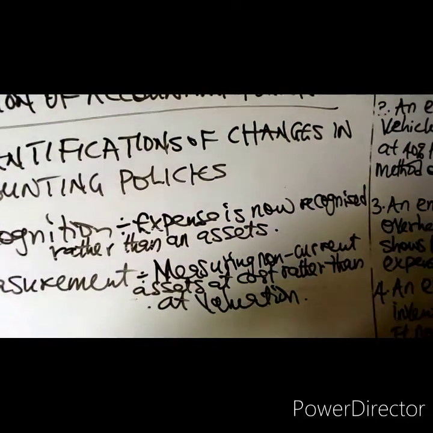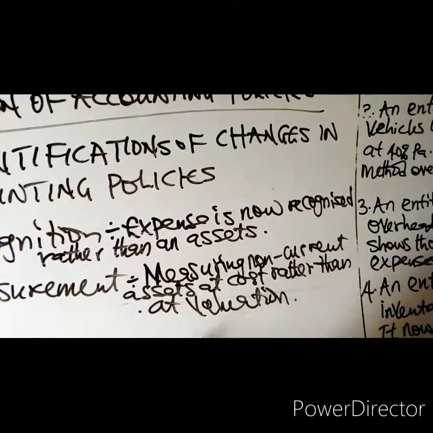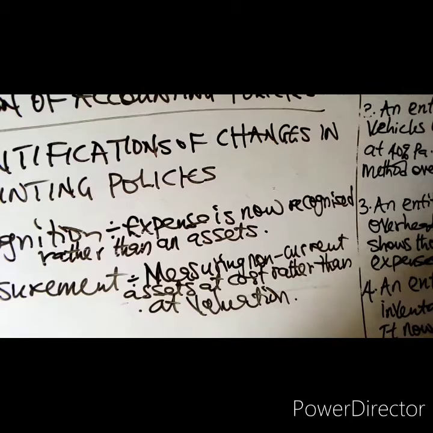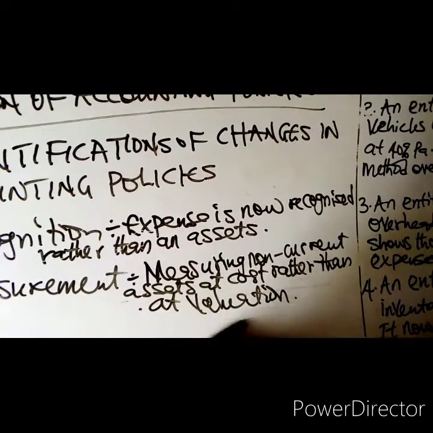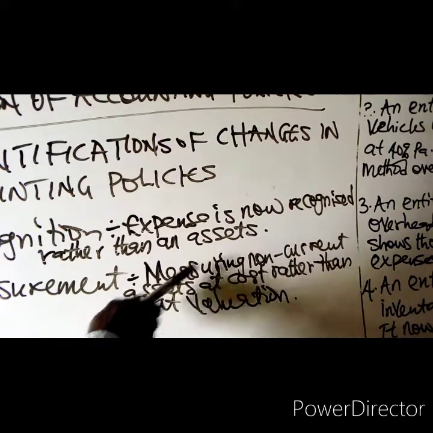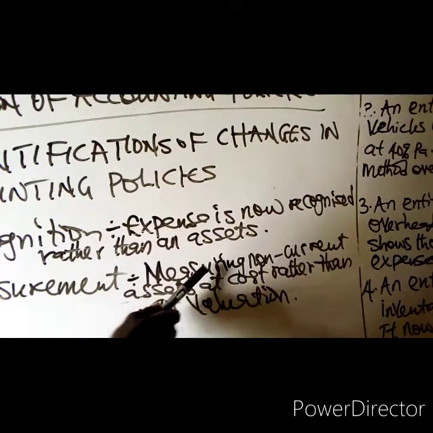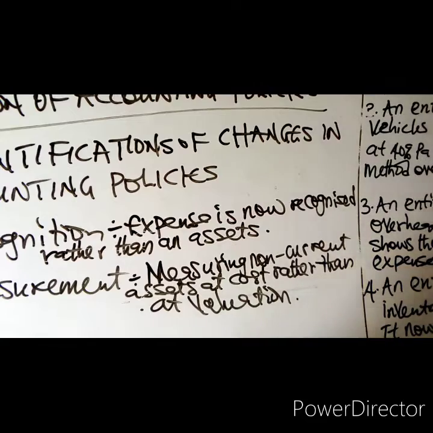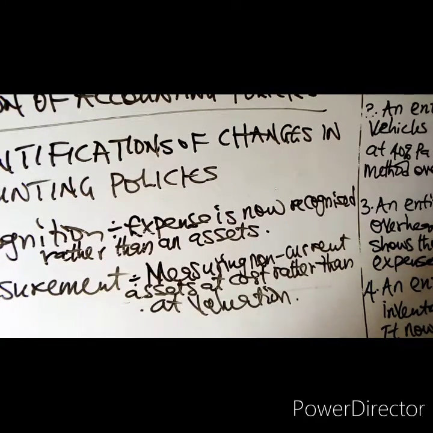The asset they normally recognized at valuation before, they now want to change from valuation to cost. Then when they change from valuation to cost, that means their policy has changed. That is measurement. Measuring non-current assets at cost rather than at valuation.